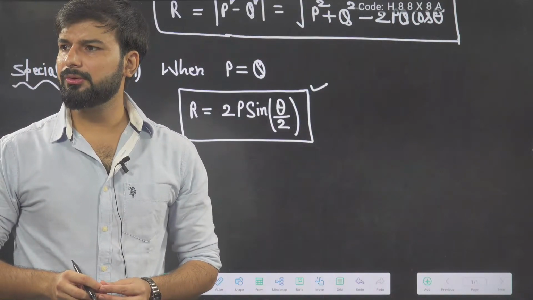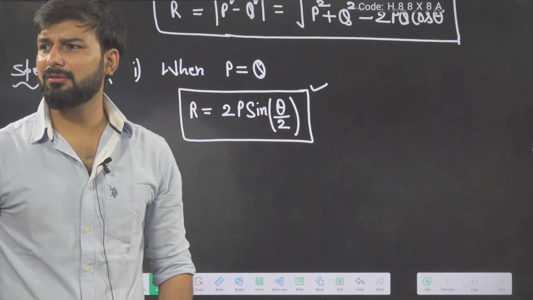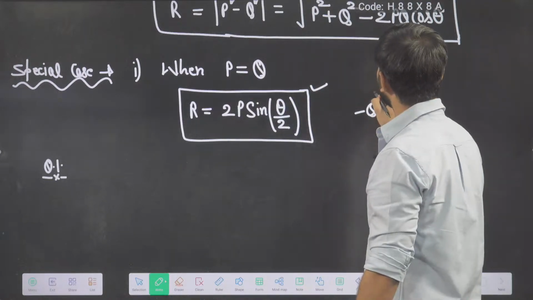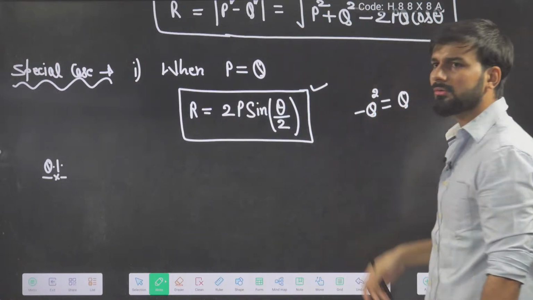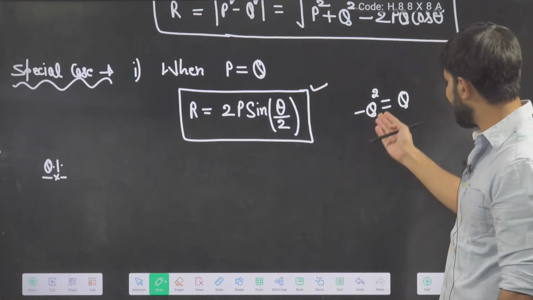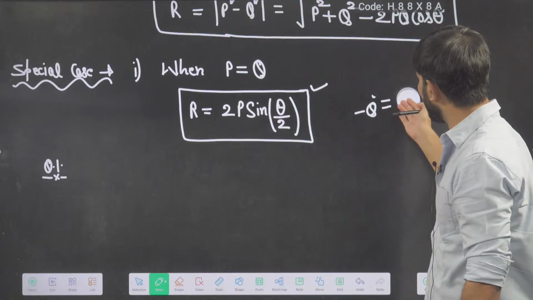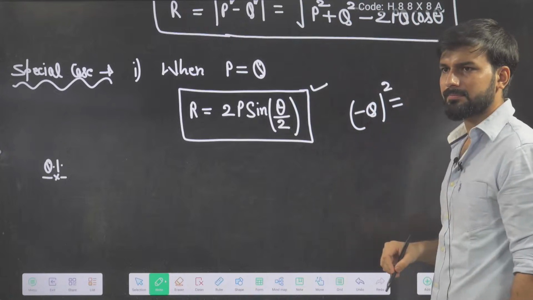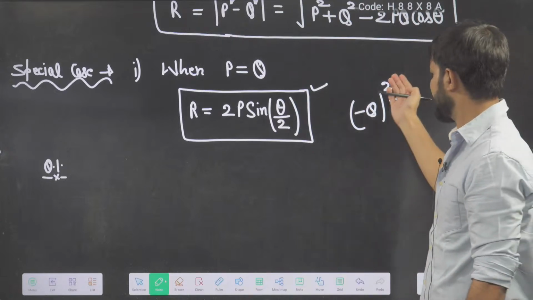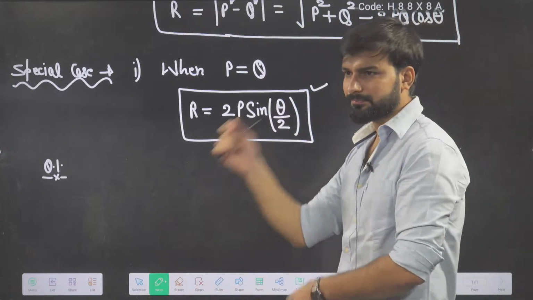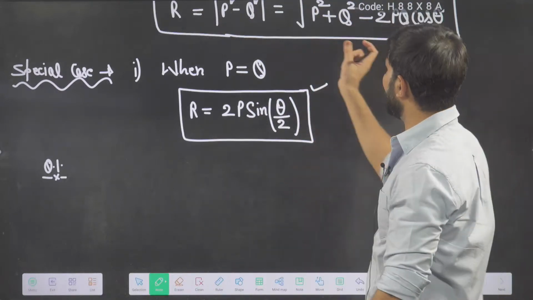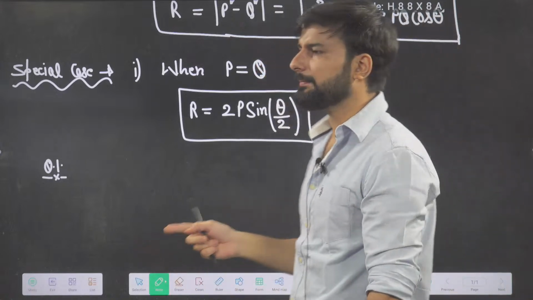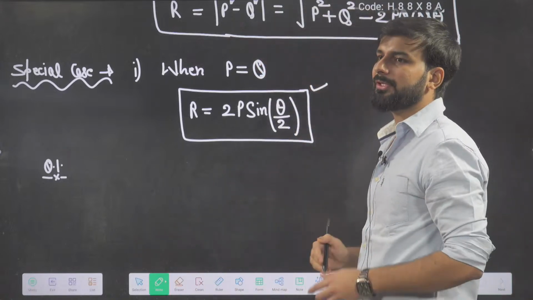Somebody is saying minus q square is equal to q. How? Is it minus q square? It is minus q whole square. Please don't try to assume yourself. Just try to remember the formula. P square plus q square minus 2pq cos theta for subtraction. For addition, p square plus q square plus 2pq cos theta.